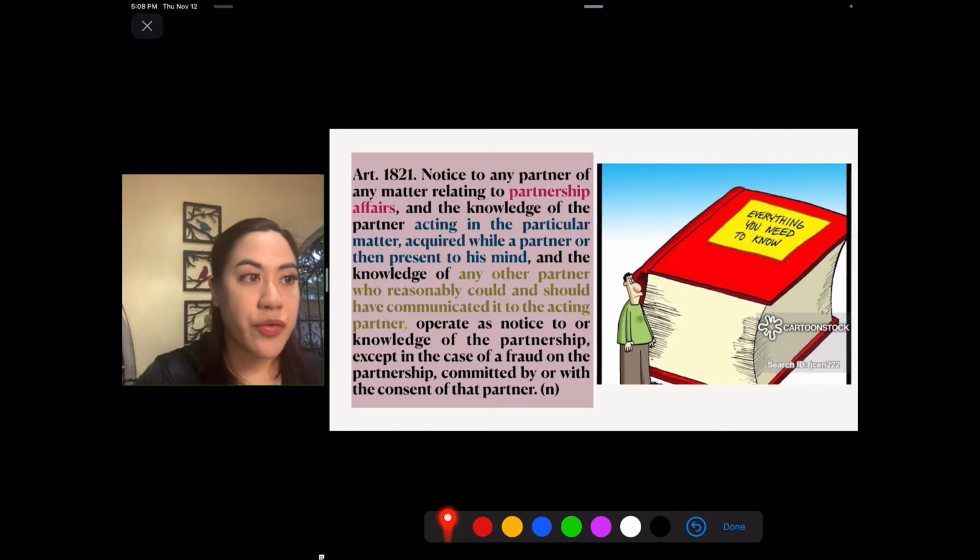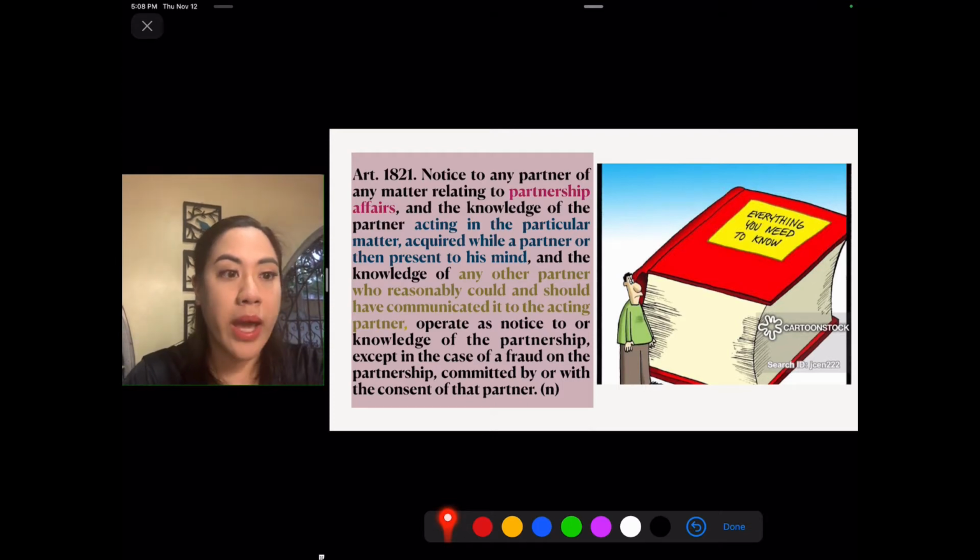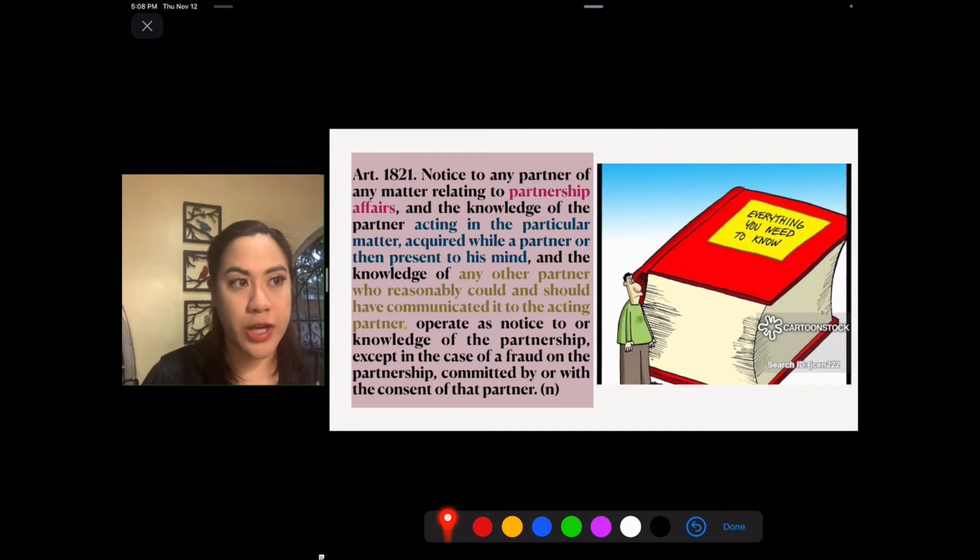are three types of notices contemplated in this case. The first one would be notice to any partner as long as the information is about partnership affairs. The next one is notice to the acting partner regarding the matter in which that partner has authority over, whatever it may be.